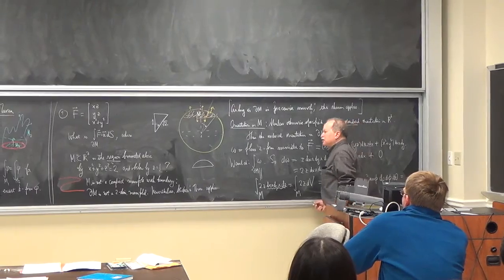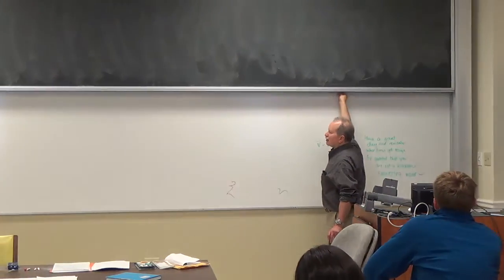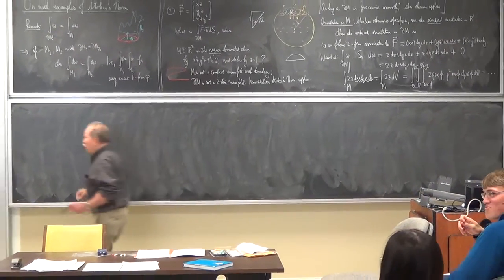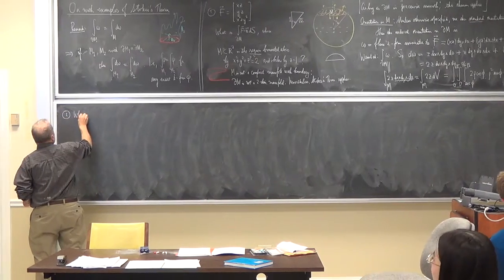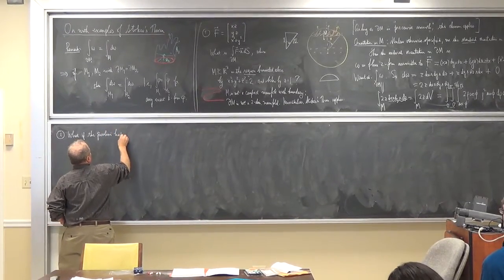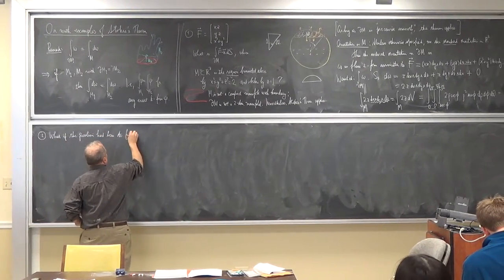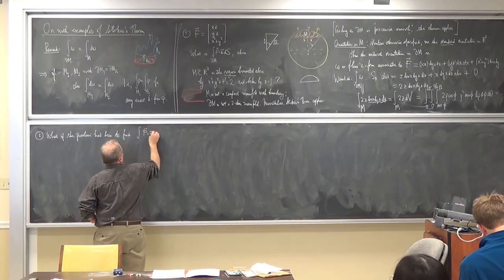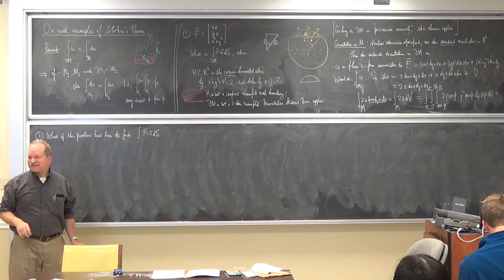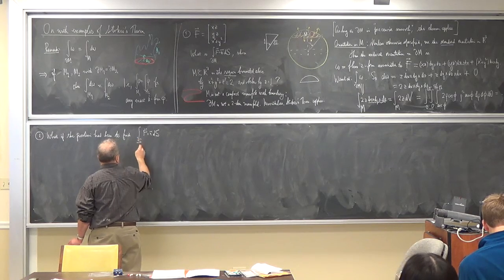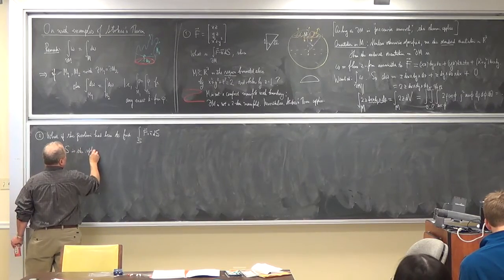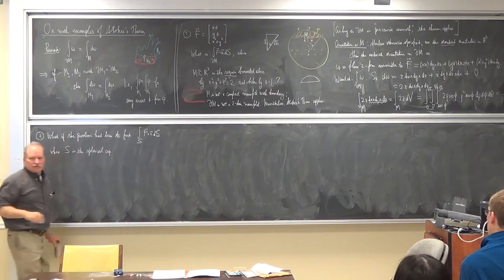All right, now I'm going to change the question. And this is, I believe, one of the 23 questions that Dave asked earlier. What if the question had been to find the flux of F not on all of the boundary of M, but only on the spherical cap. So I'm going to write down S here, where S is the spherical cap. So we already know the answer to that question.